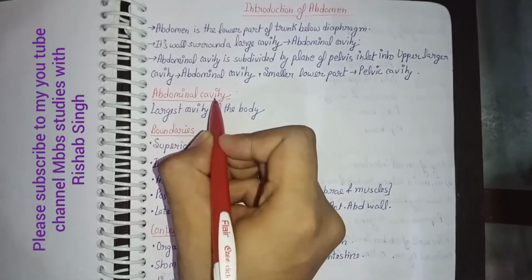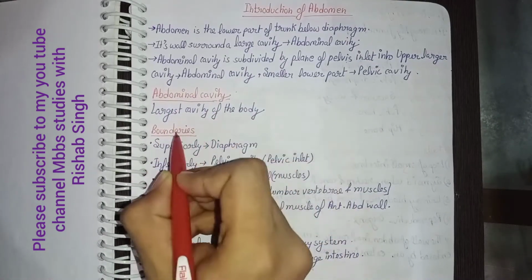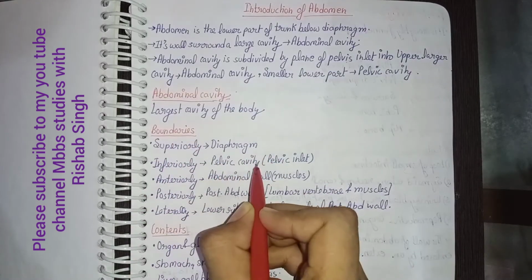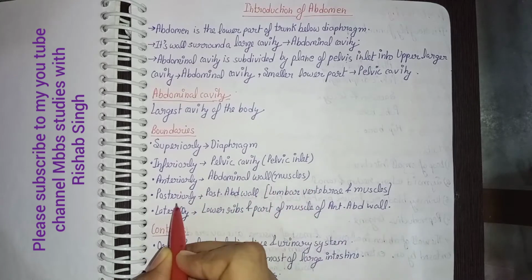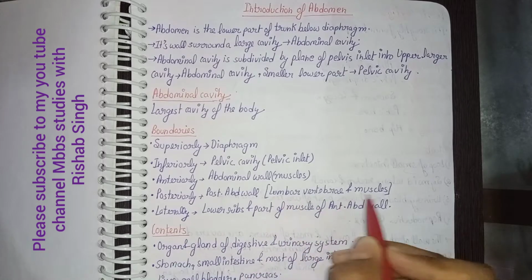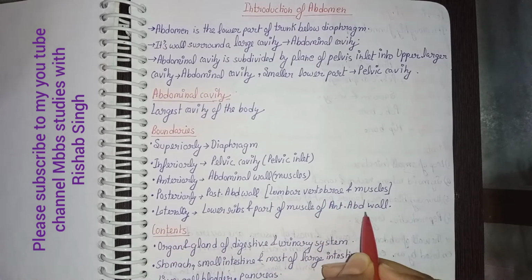Now coming to abdominal cavity. It is the largest cavity of the body. Boundaries: superiorly diaphragm, inferiorly pelvic cavity or pelvic inlet, anteriorly abdominal wall muscles, posteriorly posterior abdominal wall which includes lumbar vertebra and muscles, laterally lower ribs and part of the muscle of the anterior abdominal wall.